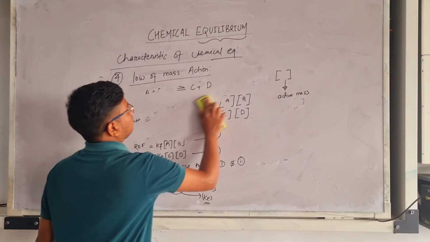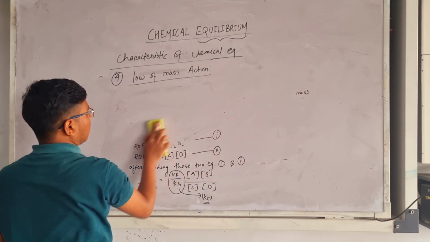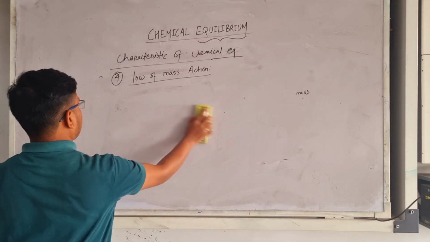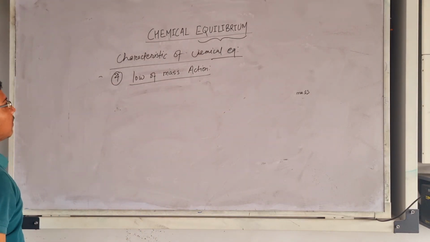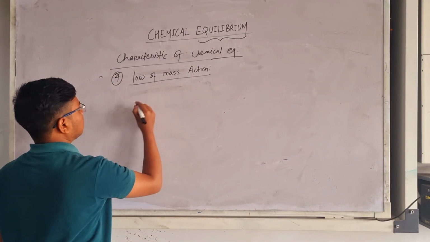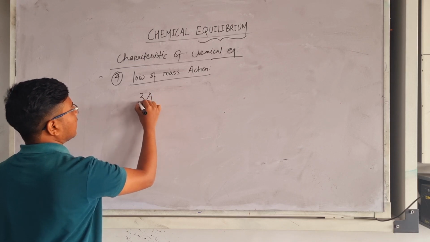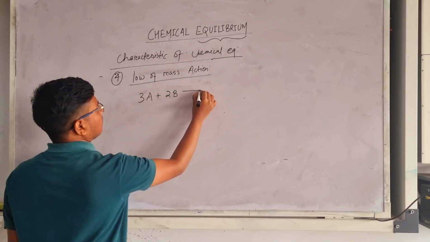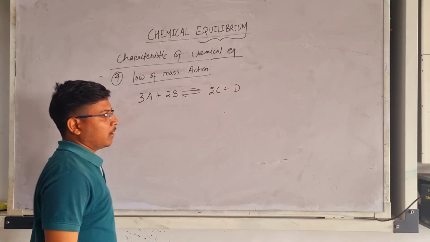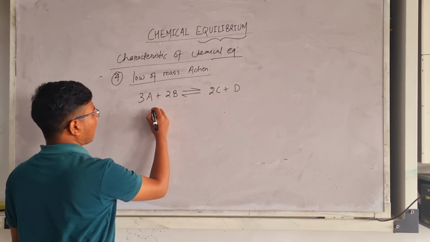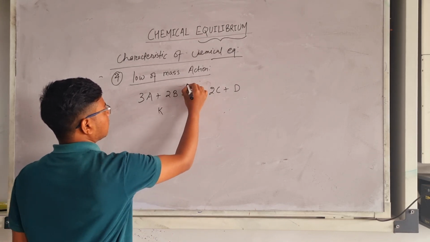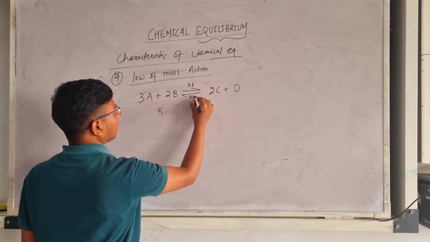Okay, so suppose we take another example from where we can understand the mass action, active mass and rate constant also. Suppose this reaction is 3A plus 2B in equilibrium with 2C plus D, and we have to calculate the K, with Kf for forward and Kb for backward.